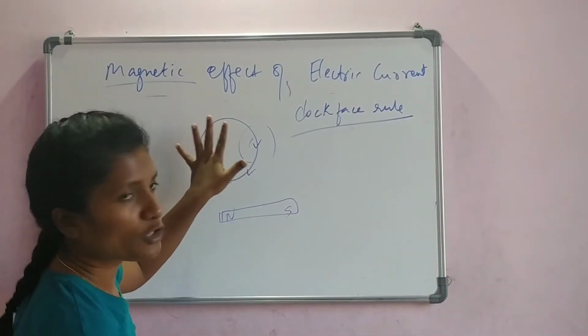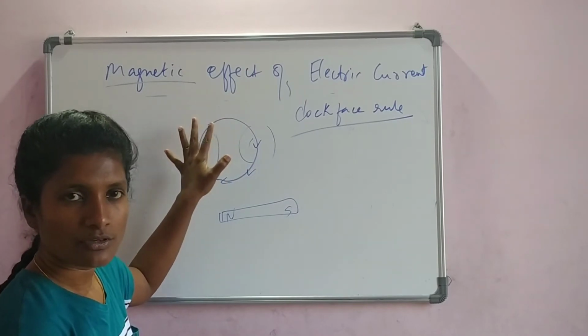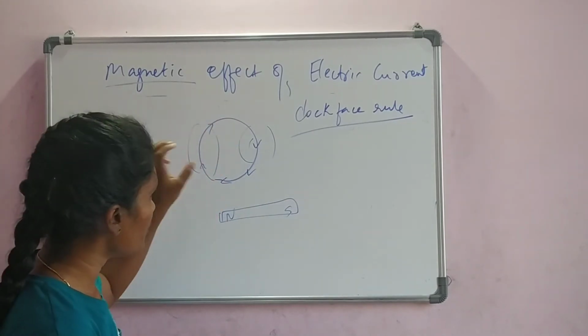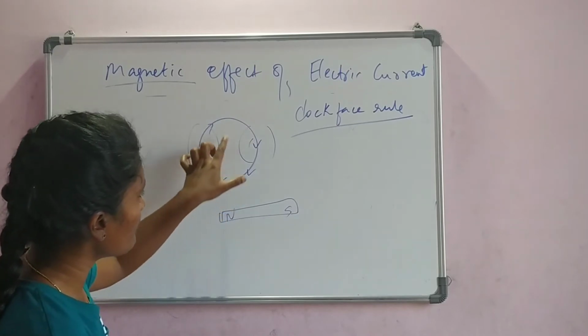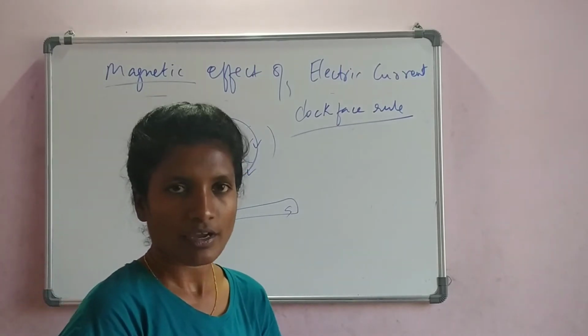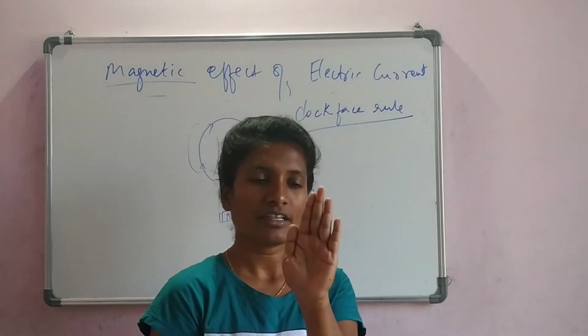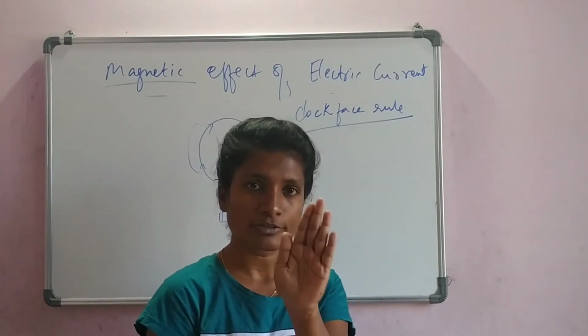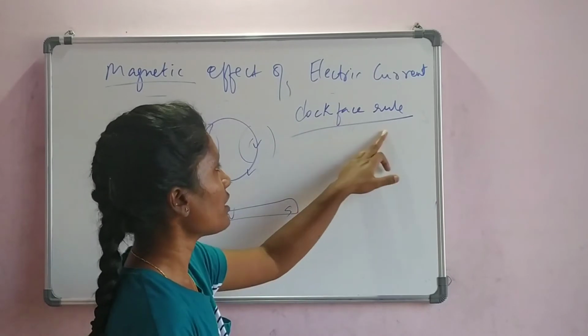Is the front portion north or south? You cannot just say, right? You need to conduct some experiment and tell whether the front position is north or the back position is north. It is like a coin. The front face, is it north or south? How do you find out? It is using the clock face rule.